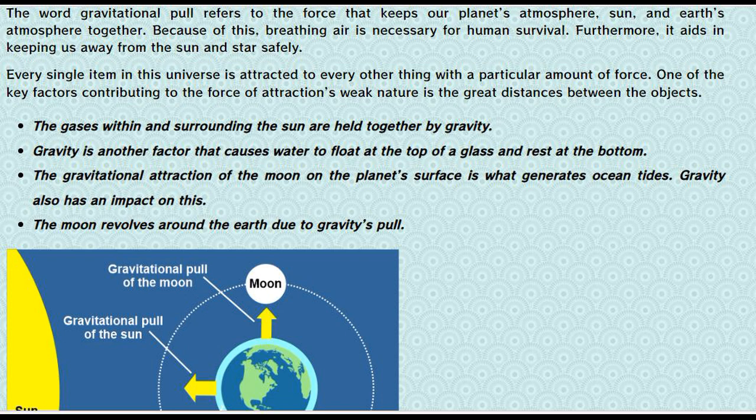The gases within and surrounding the Sun are held together by gravity. Gravity is another factor that causes water to rest at the bottom of a glass. The gravitational attraction of the Moon on the planet's surface is what generates ocean tides. Gravity also has an impact on this. The Moon revolves around the Earth due to gravity's pull.